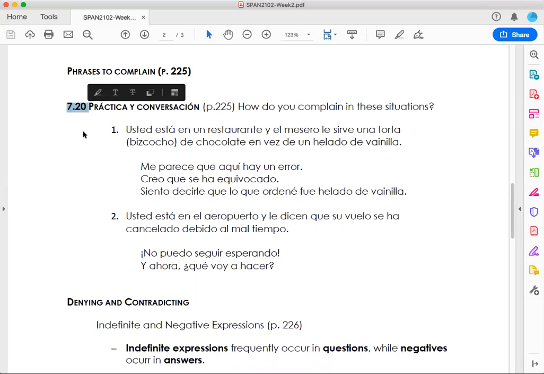Let's get to section 7.20 once more with the práctica y conversación, so you can complain differently depending on the situation. For example, usted está en un restaurante y el mesero le sirve una torta, that's bizcocho, de chocolate en vez de un helado de vainilla. How can you complain when he messes up your order? Me parece que aquí hay un error, creo que se ha equivocado, siento decirle que lo que ordené fue helado de vainilla. These are 3 options to complain about mixing your order.